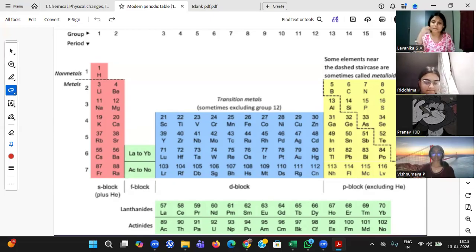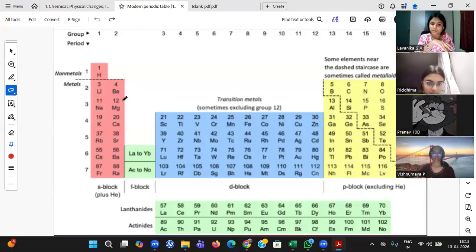Sir, I can describe the characteristics of a metal. It is hard. Unlike oxygen, it is hard. It has luster. Yes, it is malleable. It is ductile. You're absolutely right, but I don't want the characteristics. I want the help of the modern periodic table.